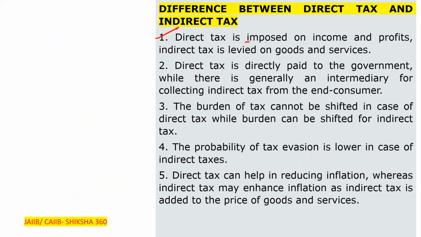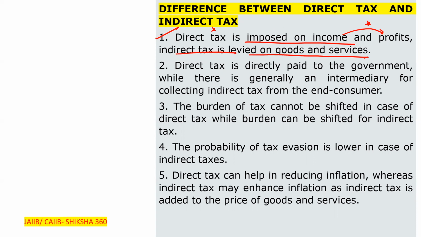First point, where the tax is imposed. Direct tax is imposed on incomes and profits, whereas indirect tax is levied on goods and services.